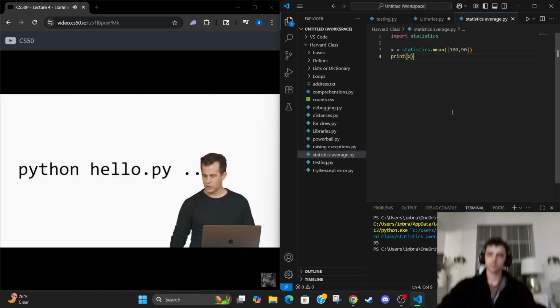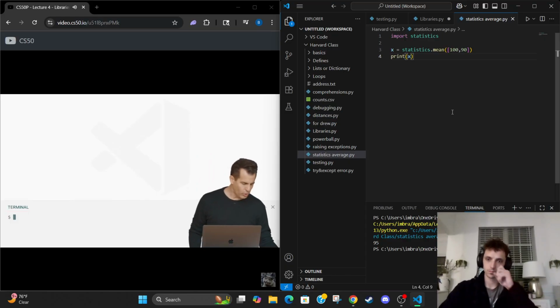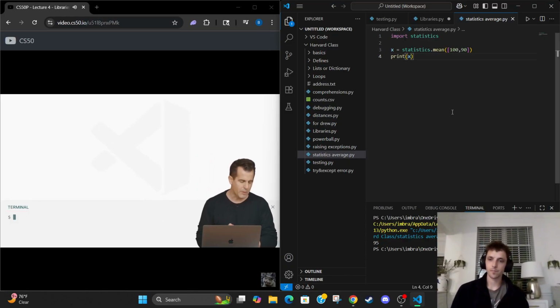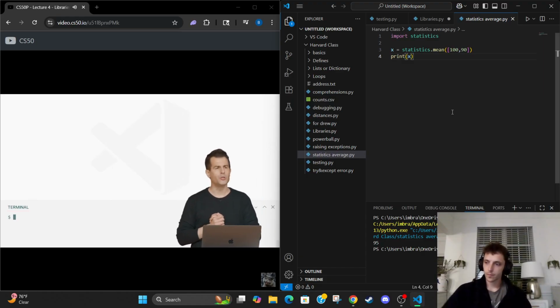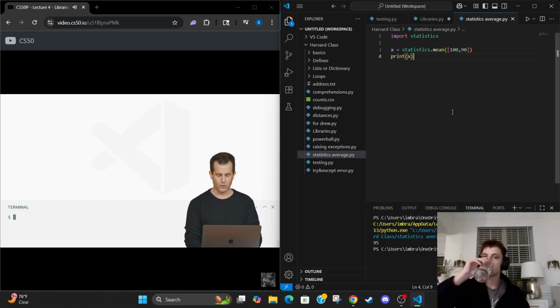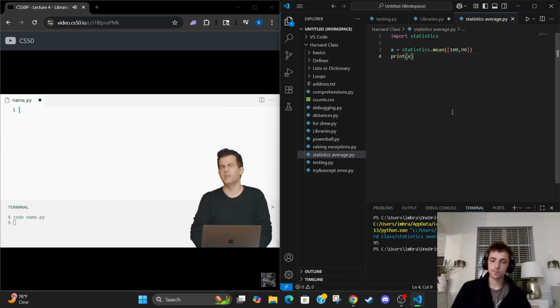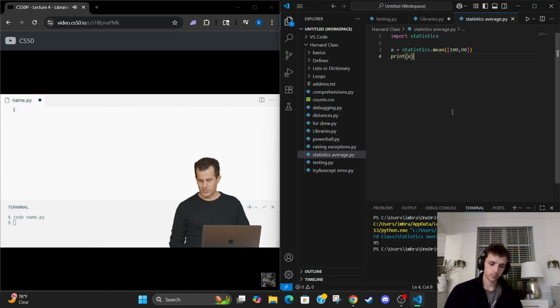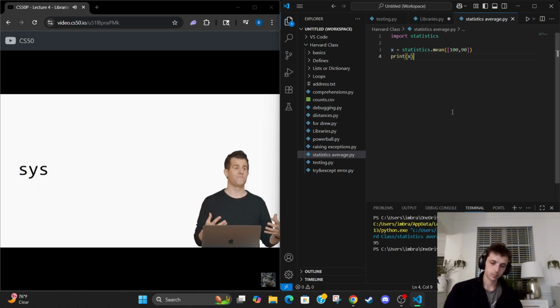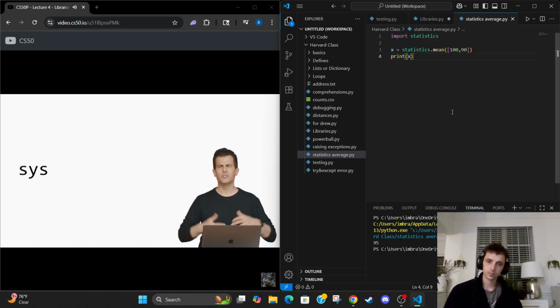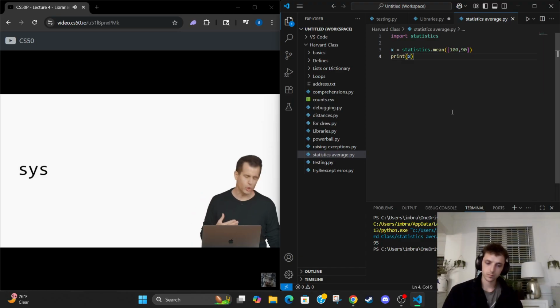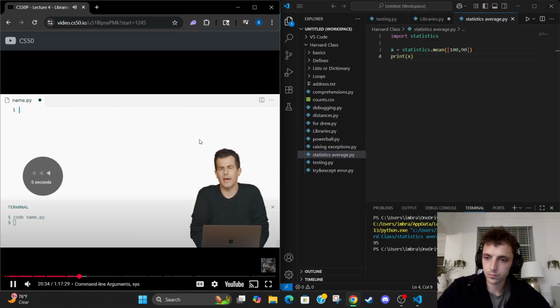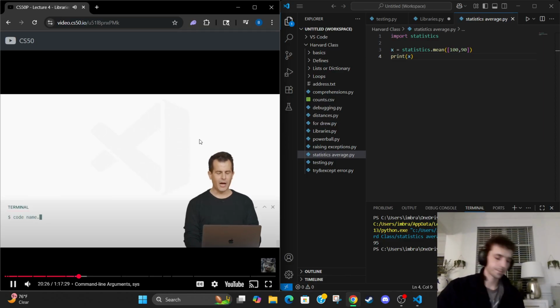Well, let me go ahead back into VS Code here, and let me propose that we consider how we might leverage a certain module. I'm going to go ahead and create a file called name.py. And I'd like to use a new module this time that's going to give me access to values that have been typed at that command line. But what's this module going to be? Well, this one's going to be called sys. And sys, short for system, contains a whole lot of functionality that's specific to the system itself.